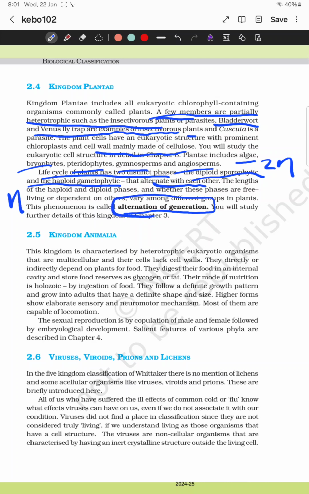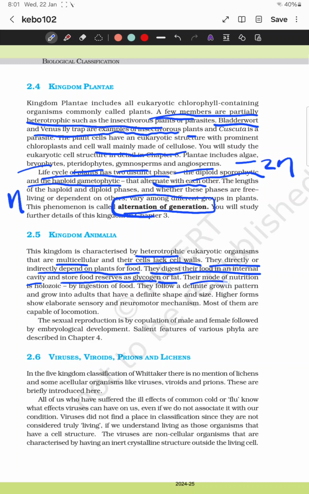Coming to the kingdom Animalia, animals are also eukaryotic and heterotrophic. These are multicellular, and the cell wall is absent. They depend directly or indirectly on plants for food. They digest their food in an internal cavity and store food materials as glycogen and fat.